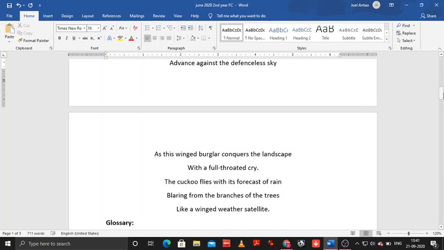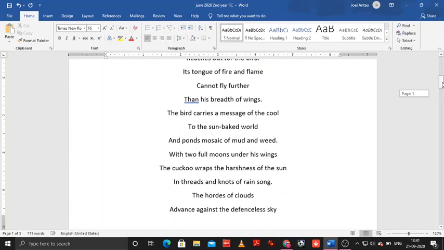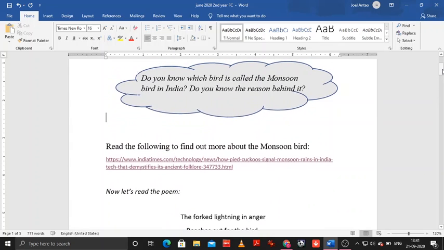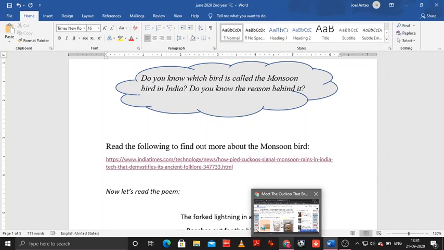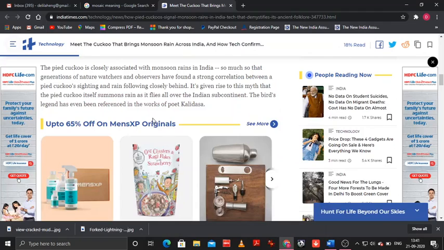Okay, especially if you're not familiar with what the monsoon bird is, this is very new, and there are a lot of new concepts here. So I think before we start, we need a little bit of background into what the monsoon bird is and why it is called so. So let's quickly look at this report. It says the monsoon bird is actually the pied cuckoo, or it's also called the chatak.